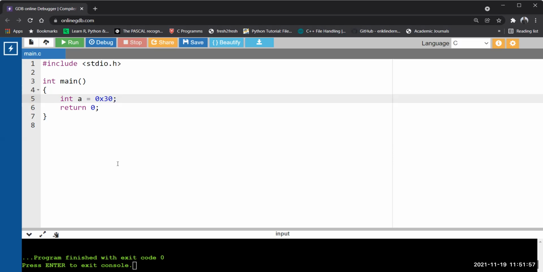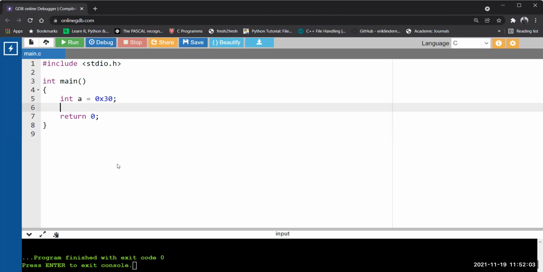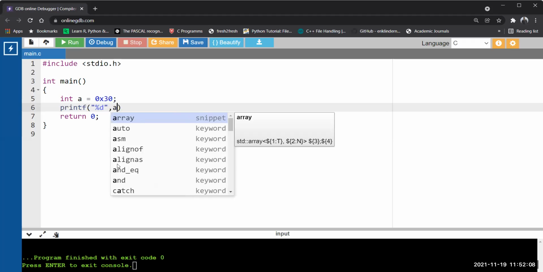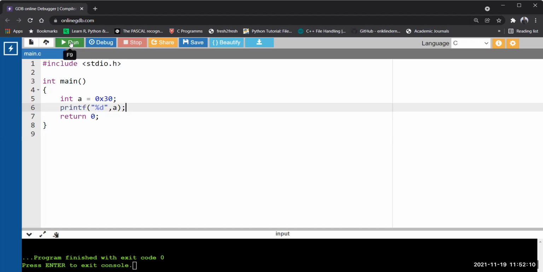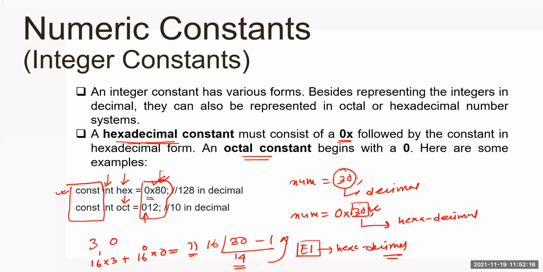I'm discussing what type of value you can put, and I put a value in hexadecimal. So let's print the value of A in decimal. Run. Now see, 48, as I calculated here. That's why I told you to watch the number system video. 16 to the power 1 is 16, 16 times 3 is 48, 48 plus 0 is 48.